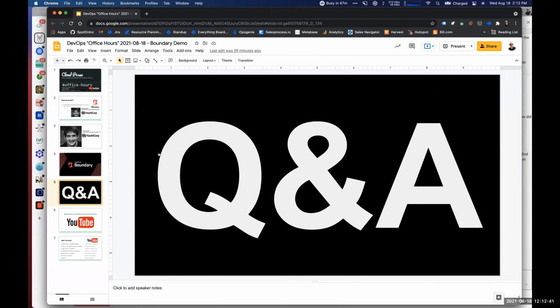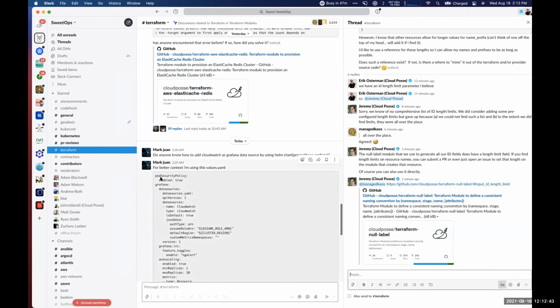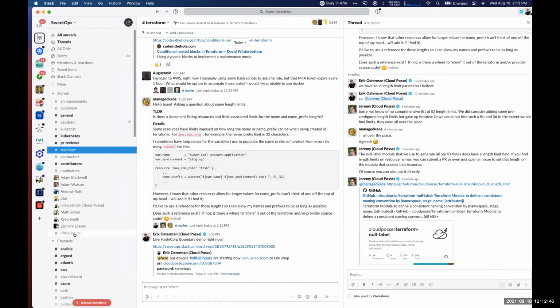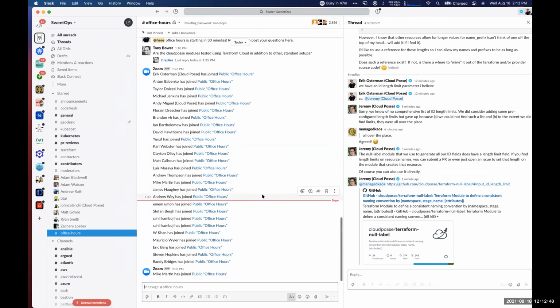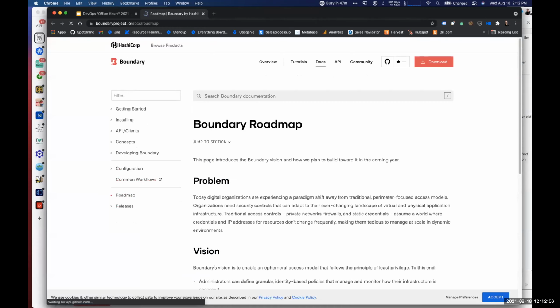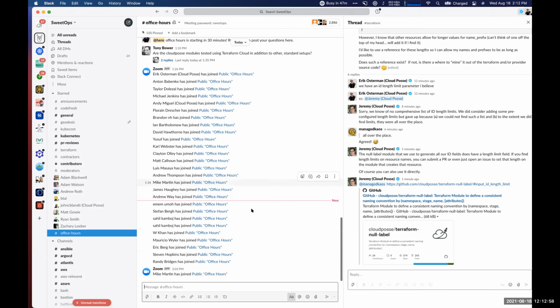I did find Boundary's roadmap. That was on the website, but not in the GitHub repository, so I shared that link in Slack. That's definitely helpful. And to follow up on one thing that Matt had said, thinking back to our example, we generated and uploaded a key pair. So we already had access to that machine, we had a known way to log into that machine. Same thing with the database itself. So while those sessions were being created in real time, we're cheating, right? We already had the credentials to log into those machines.